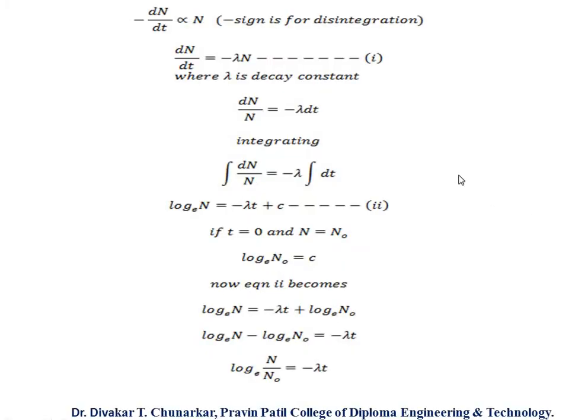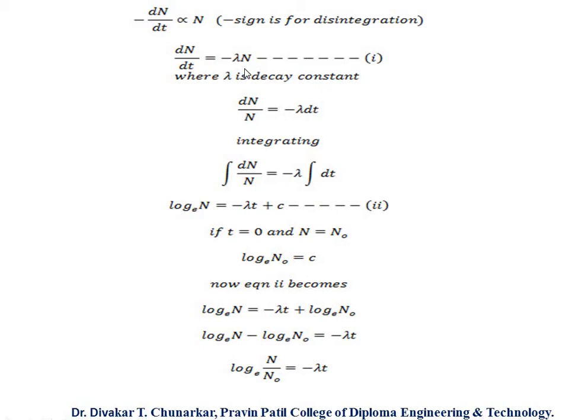So minus dN upon dt is proportional to N. This is our statement. The minus sign indicates disintegration. So dN upon dt equals minus lambda N. Here lambda is the decay constant and N is the number of atoms present in the radioactive element at any instant. dN shows the number of atoms that disintegrate in a small time interval dt.